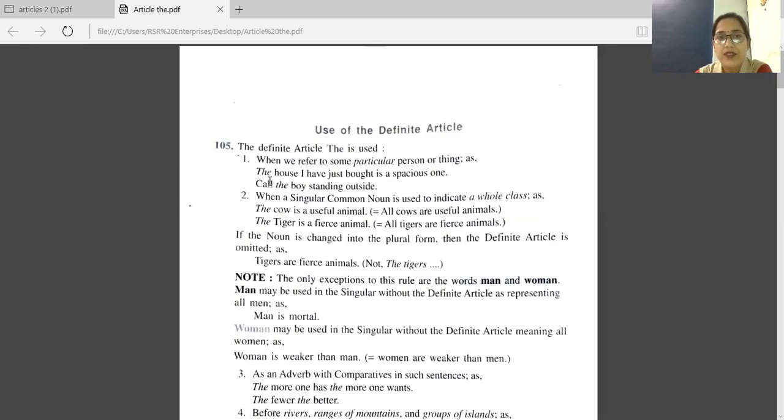The house I have just bought is a spacious one. So here it is the house. And which house? That particular house which he bought. So here we are using the house. Call the boy standing outside. Now boy is a noun here. It's not any boy, but that particular boy who's standing outside. So we have written here the boy.